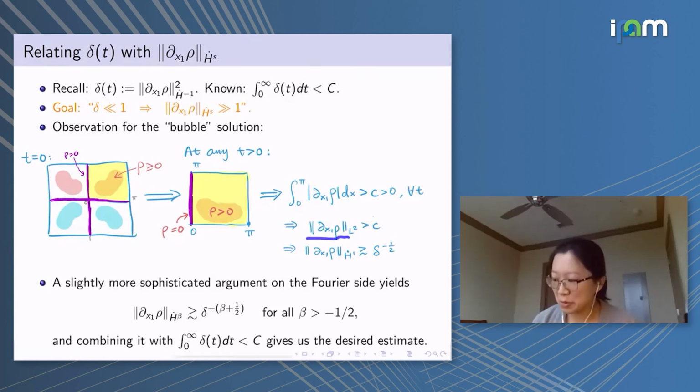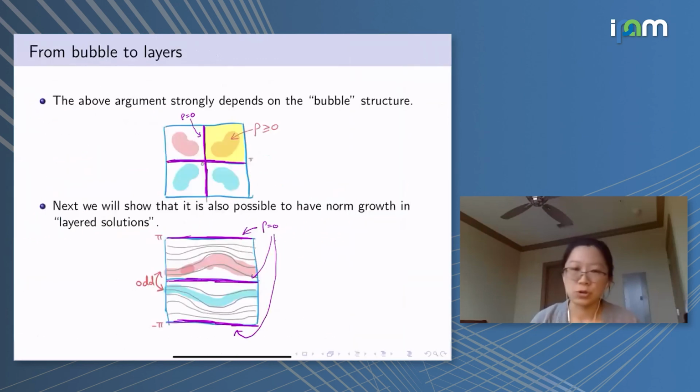So the L2 norm is bounded below, which means that if the H^-1 norm is small, then the H1 norm has to be huge, right? So this is a quite simple argument that tells us that anything bigger than the H1 norm will grow to infinity. With a slightly more sophisticated argument, if we look more carefully on the Fourier side, we can actually get that anything bigger than the H^-1/2 norm will be growing. So if we are looking at this type of initial data, then the H^beta norm for beta bigger than -1/2 can grow to infinity.